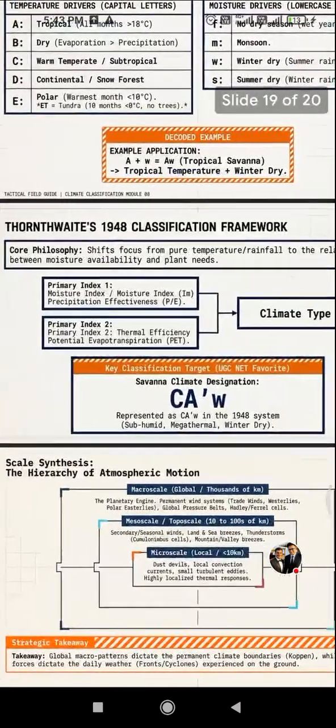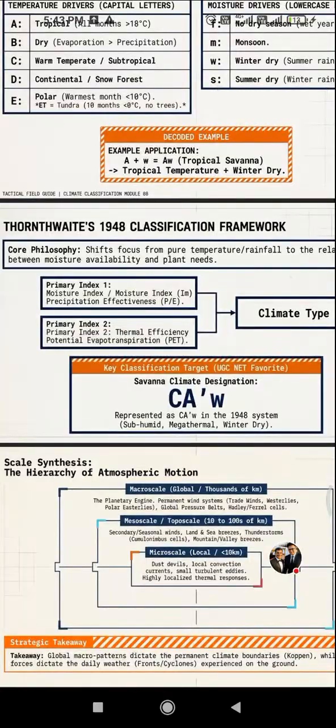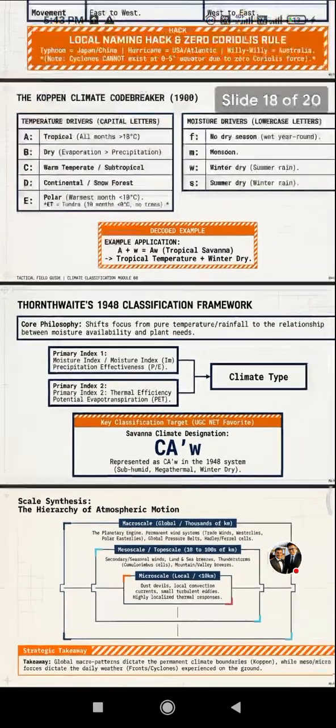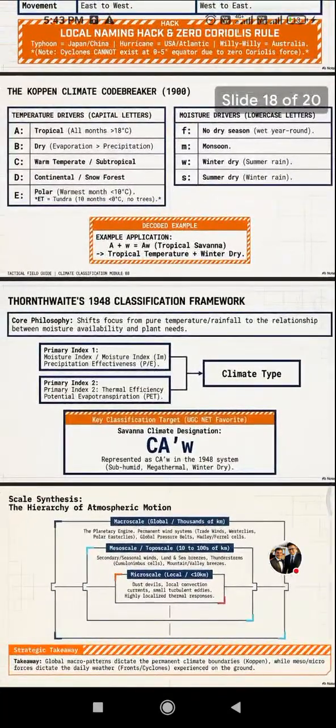Takeaway: global macro patterns dictate the permanent climate boundaries, Köppen, while meso and micro forces dictate the daily weather.